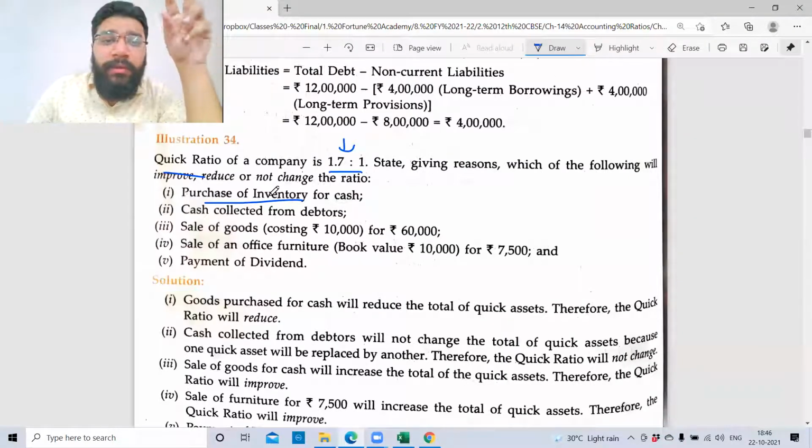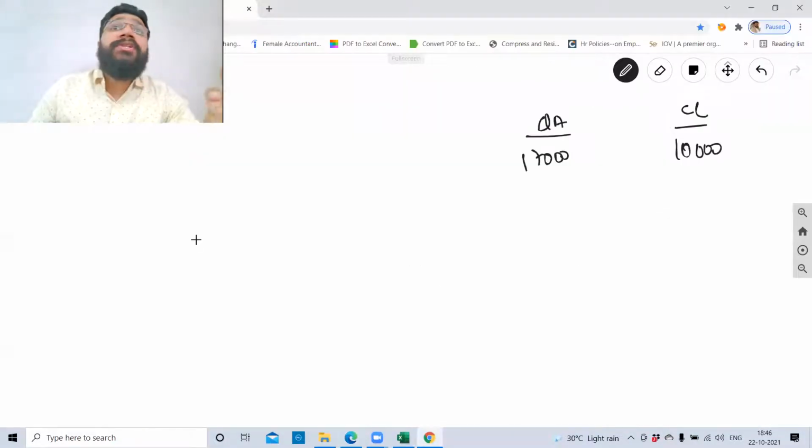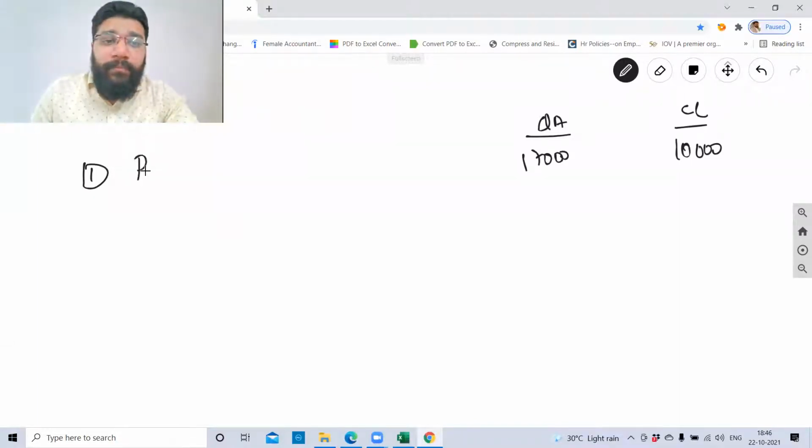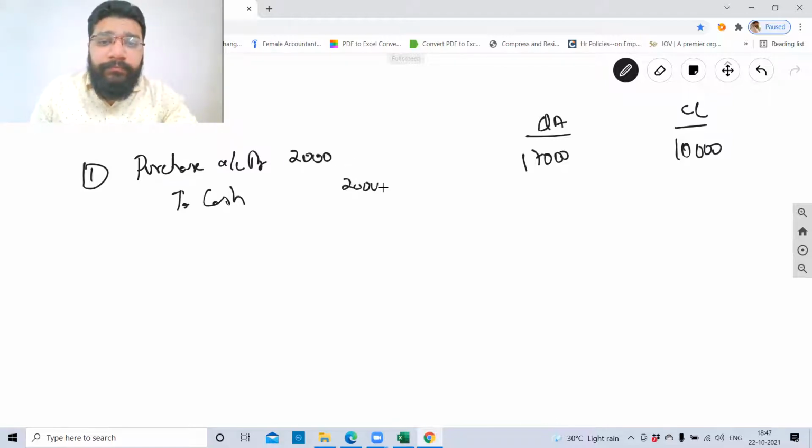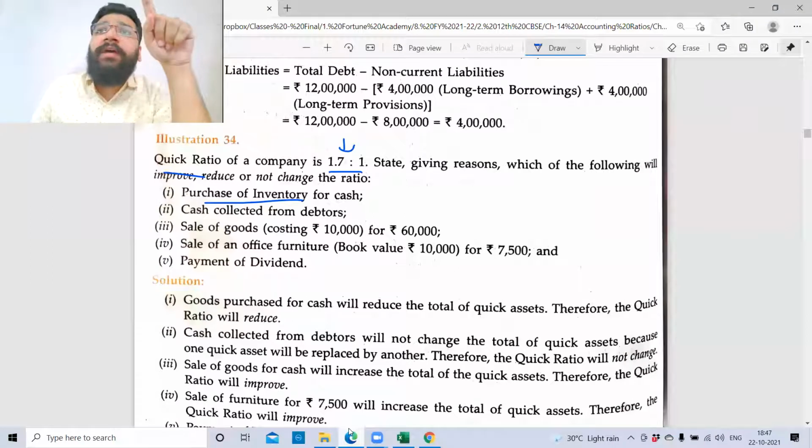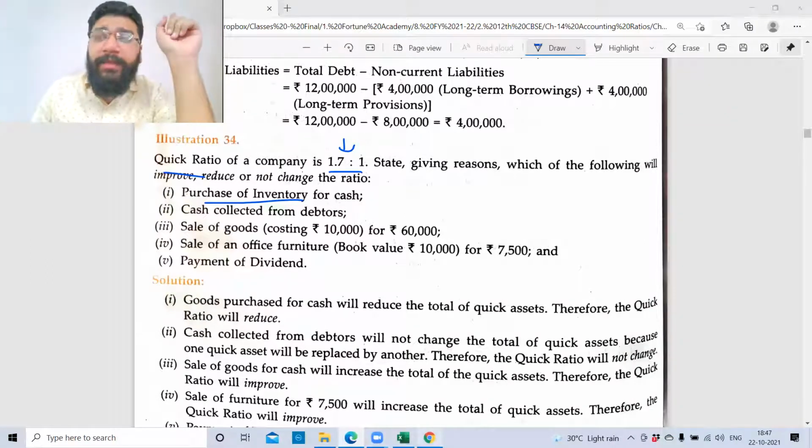After this ratio, there is a change in transaction, and it says purchase of inventory for cash. Can you tell me the journal entry for this? Purchase account debit to cash. Let's suppose it is 2,000 rupees. And these goods you've purchased, have you sold them anywhere in the question? Have they mentioned it is being sold? No, which means it is there in your stock.